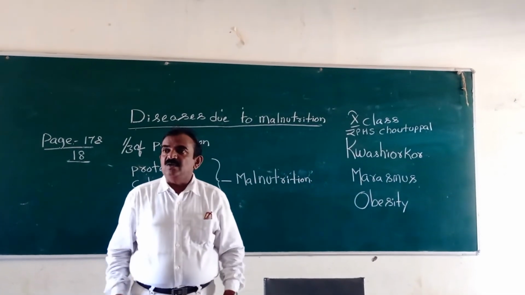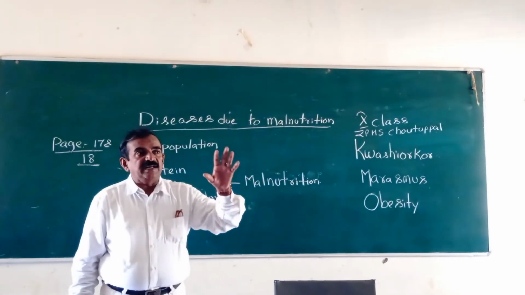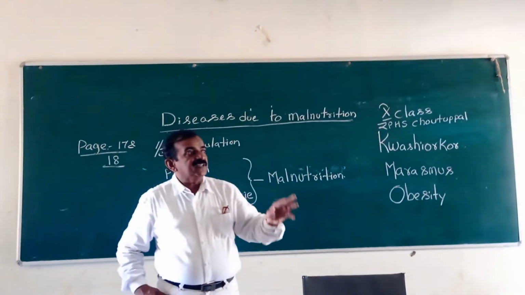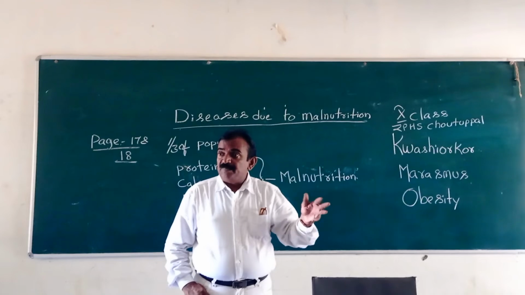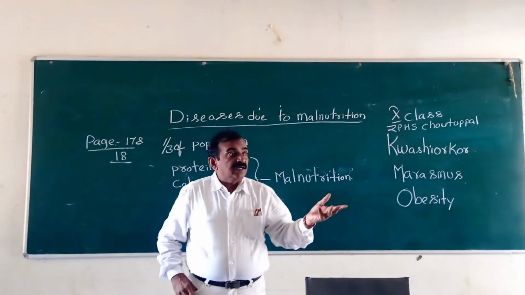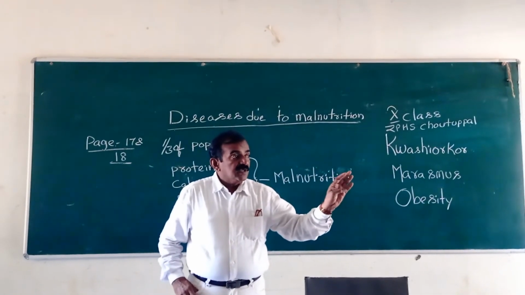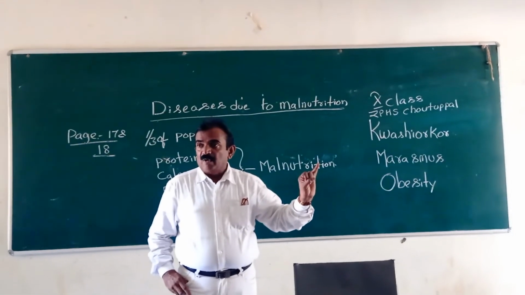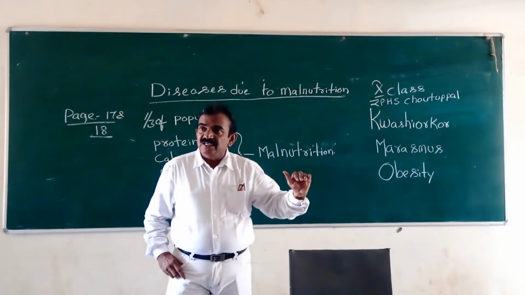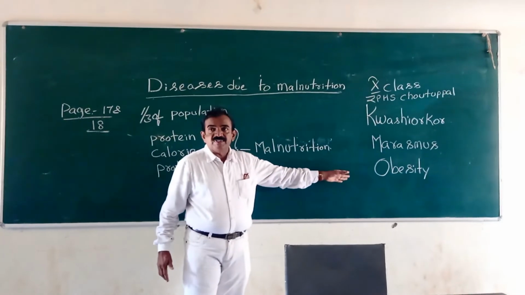As the child becomes obese, the child may suffer with many diseases. It becomes a hazard, and that person may become a target for cardiovascular problems, gallbladder problems, and renal problems. All these diseases we see if a person is suffering with obesity.